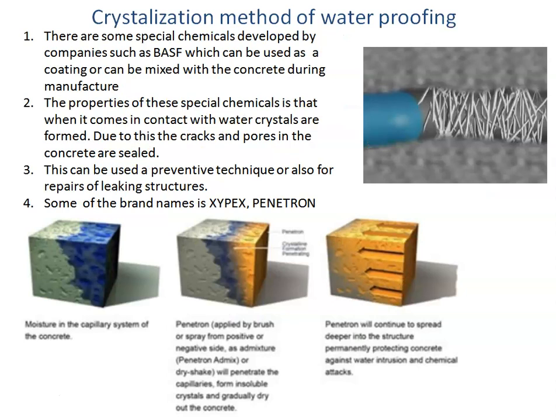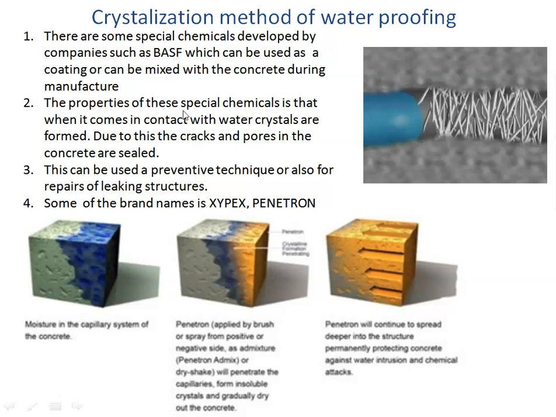Now the next method which we use is called the crystallization method of waterproofing. This is a relatively new technology. There are some special chemicals developed by companies such as BASF, which can be used as a coating or can be mixed with the concrete during the manufacture. So what is this chemical? It is basically a chemical. You can brush it on the outer face or inner face, or you can use it while the concreting is going on.